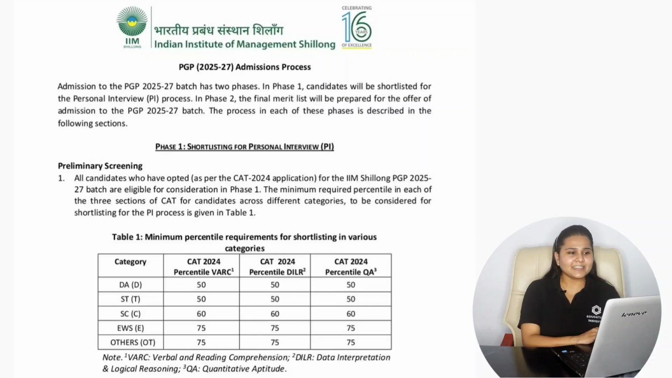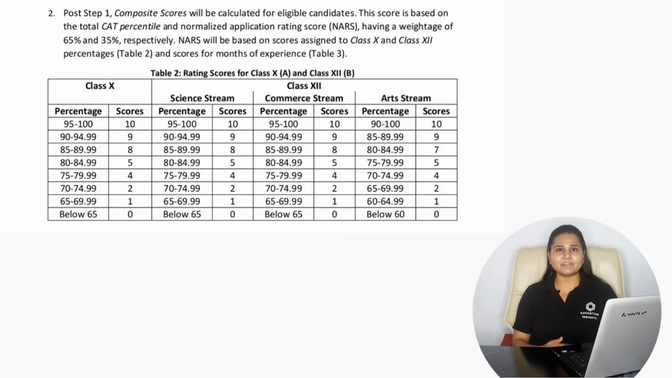Now there is 65% weightage given for your CAT 2024 score and 35% weightage given for the normal application rating score, and on that basis the score is calculated and the students are shortlisted for the personal interview round. So if we consider the normal application rating score calculation, for the class 10th, if your percentage ranges between 95 to 100, there is 10 application rating score. If it ranges between 90 to 94.99, there is 9. In a similar way, you can see here your range of marks for the class 10 and calculate your application rating score for the class 10.